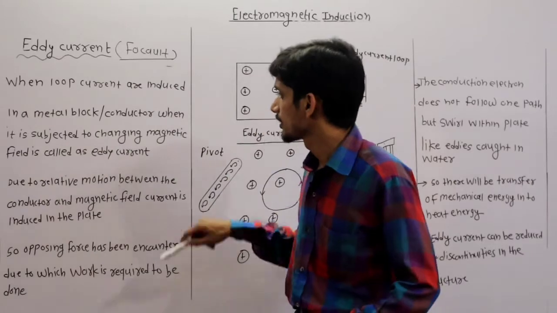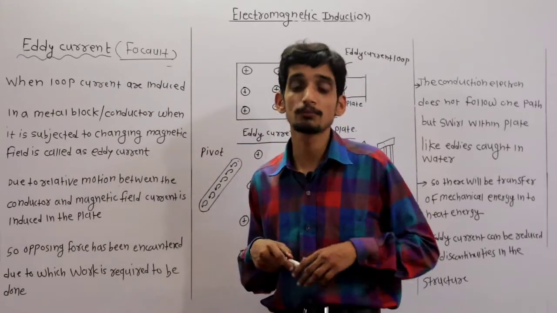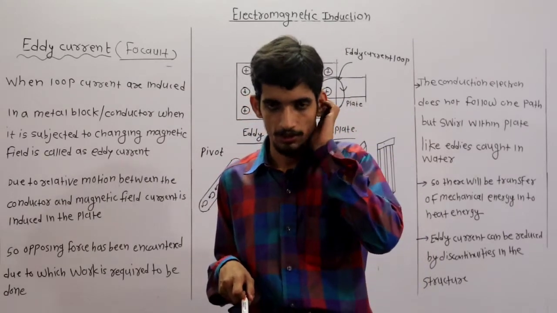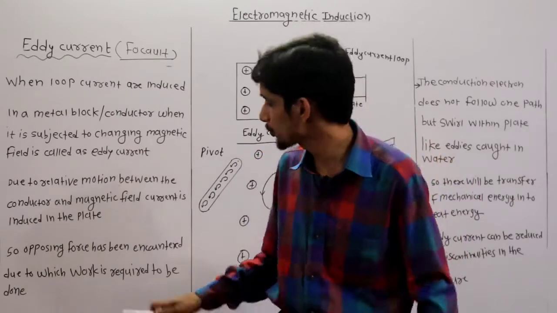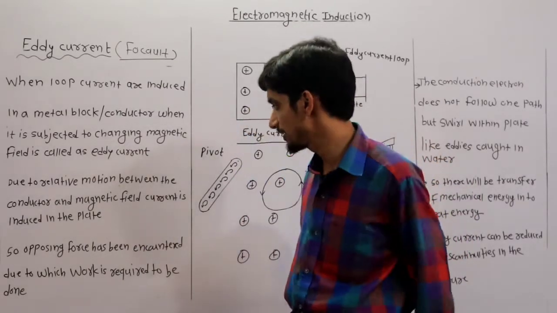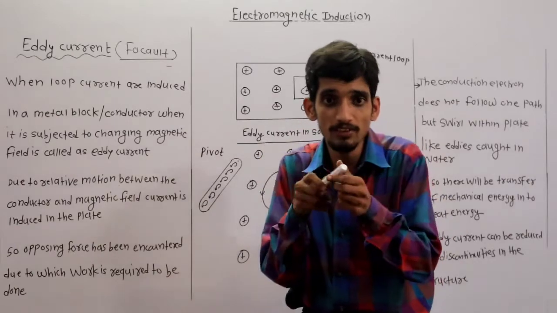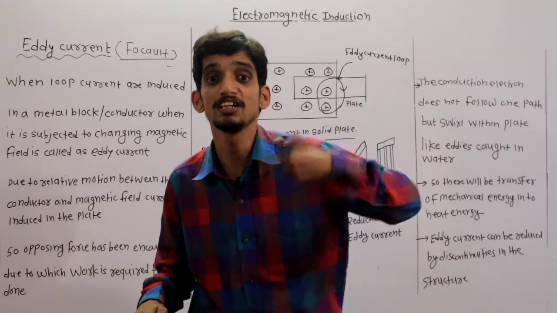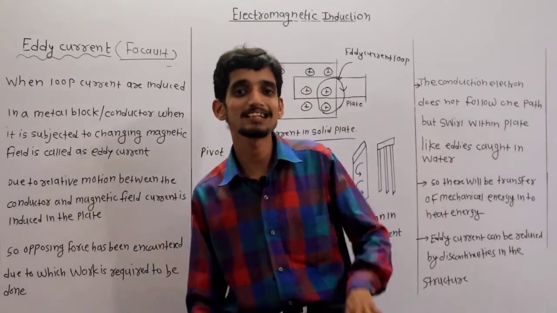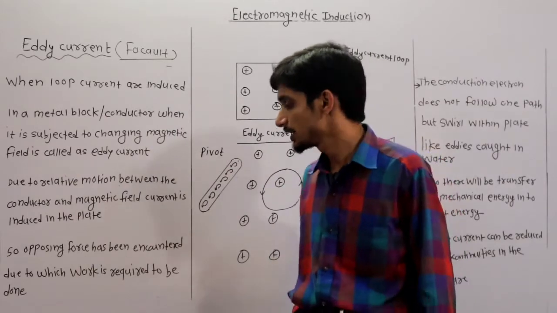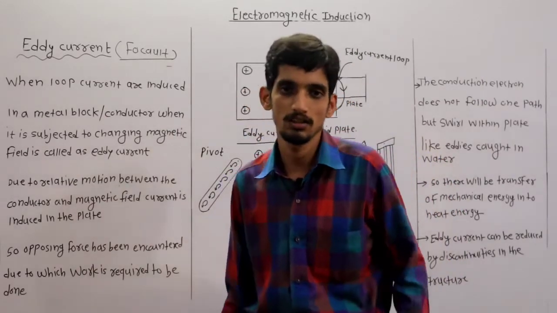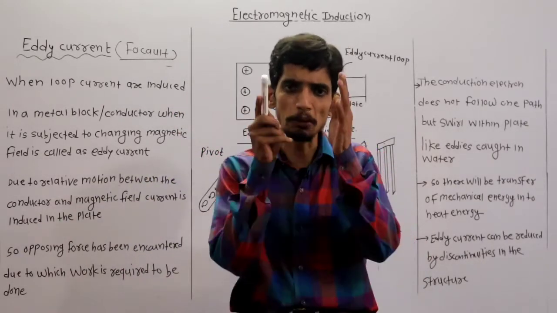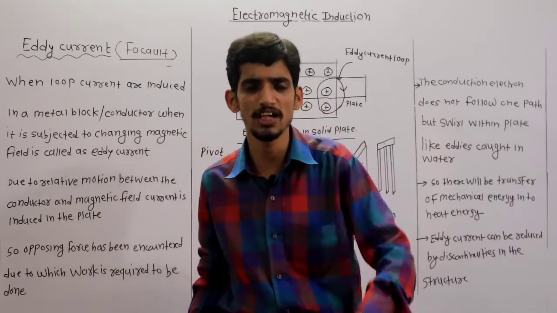Now another important point. When a loop or metal block is subjected to a magnetic field, eddy current is produced. This eddy current is because of the relative motion between the conductor and magnetic field. Here the conductor is stationary but the field is moving, the field is dynamic, so that current is induced. This plate consists of a large number of electrons which are charge carriers.